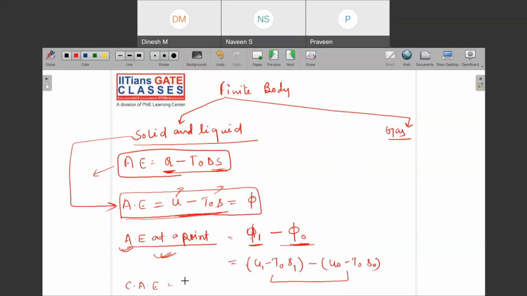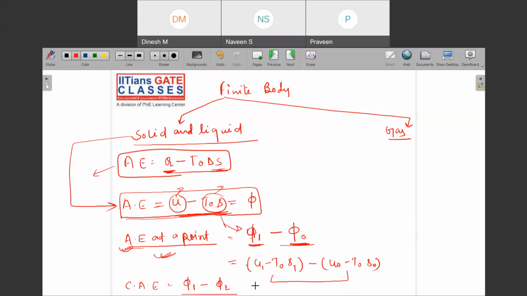I can write that you have started at 1 and reached 2. Here what we have done is that we started at 1 and reached the dead state. I am writing it like this because this is the energy associated with you, but out of that, not all is available with you every time. So that is why this becomes the availability function, and the available energy at a point is the difference between the function at point 1 and the same at the dead state.